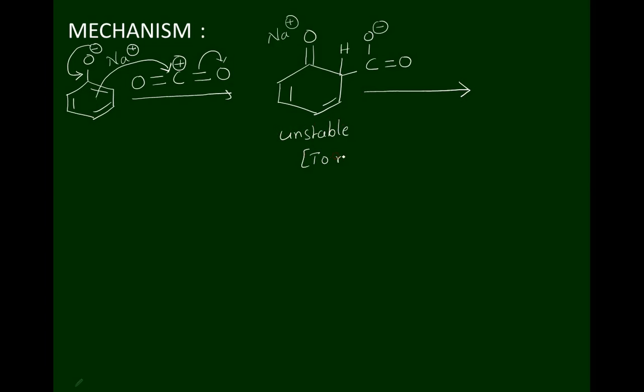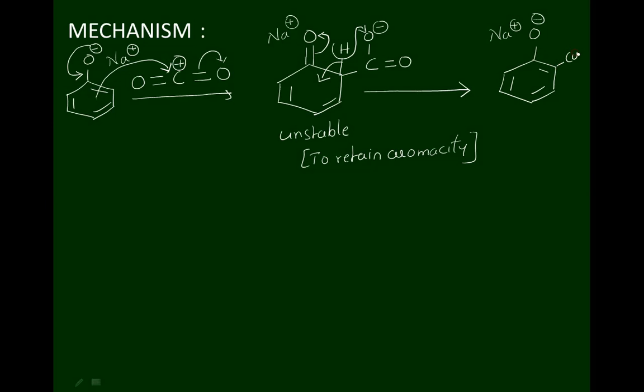So to retain the aromatic nature of this benzene ring, it gives out the proton to this adjacent oxygen atom. Therefore, this electron enters into the benzene ring and these electrons move back onto the oxygen atom to form one more intermediate: double bond, double bond, double bond, O minus, Na plus, COOH.